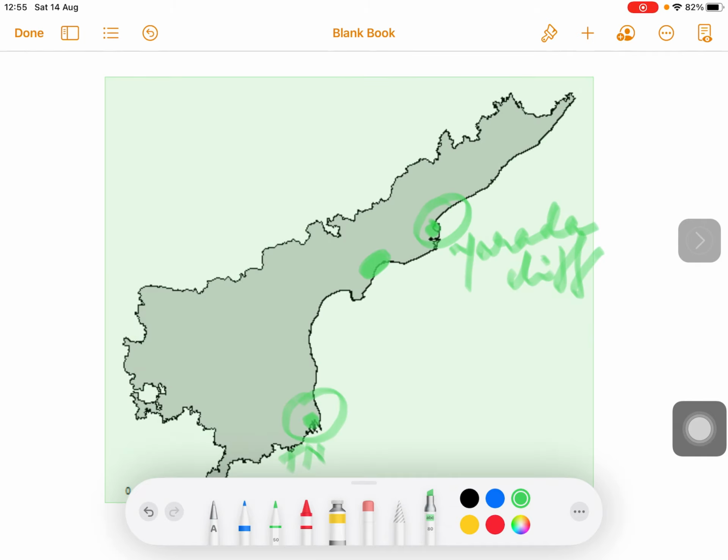It's a natural harbor for huge commercial and Indian Navy ships.